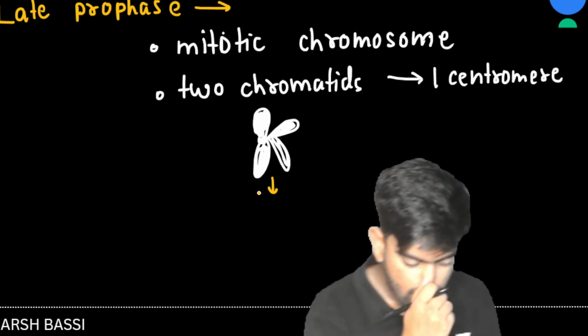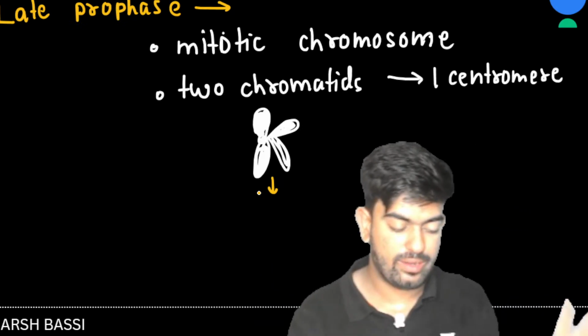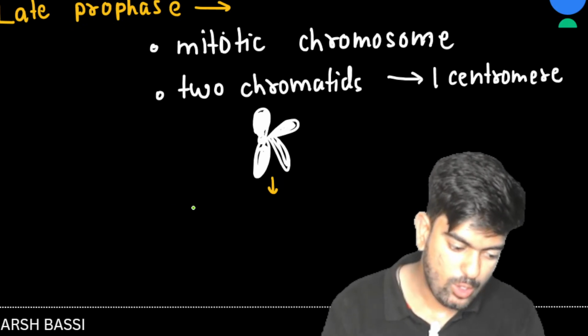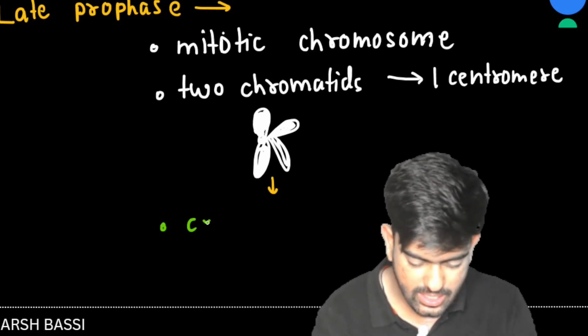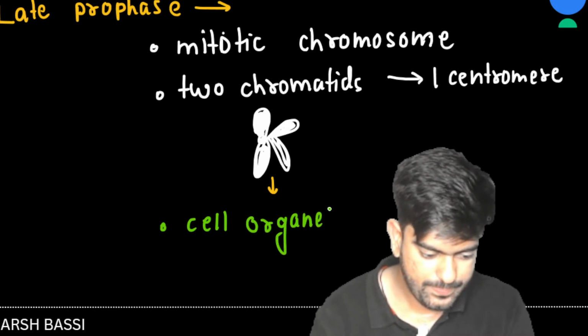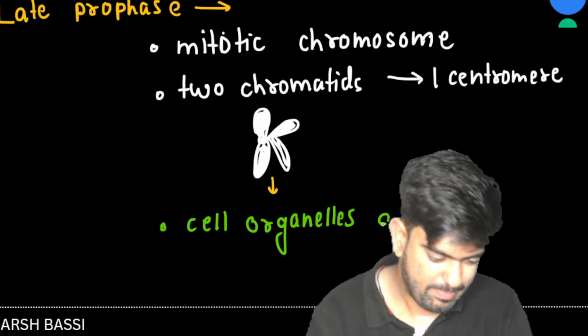What else? Here all the cell organelles that are not required during cell division disappear. So cell organelles get disappeared.